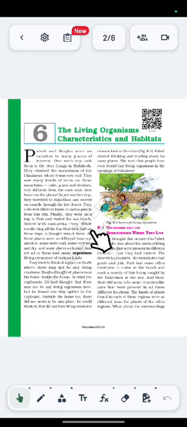Here is a story given to you in this chapter. Through this story, you'll be understanding what the living organisms are and where they live exactly. Now, Paheli and Bujo went on vacation to many places of interest. Whenever vacations come up, everyone wants to go to their particular favorite places, so according to your interest, you visit such places. Paheli and Bujo were both friends, and they decided to visit a particular place according to their interest.